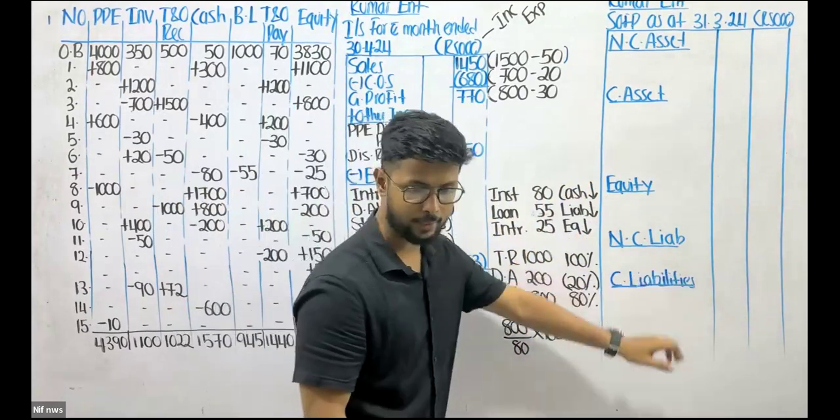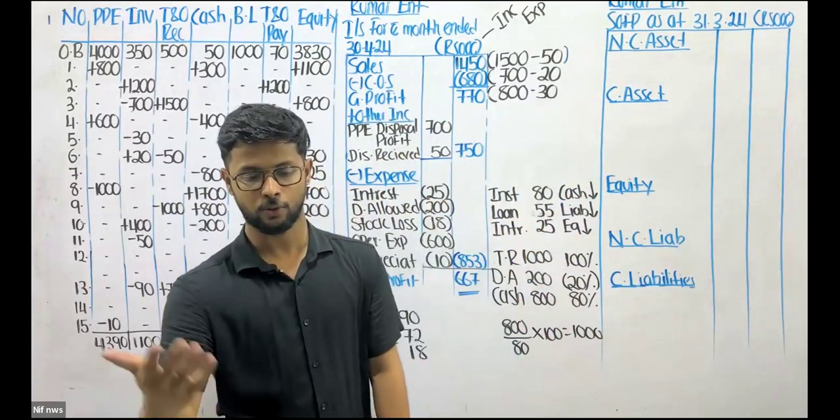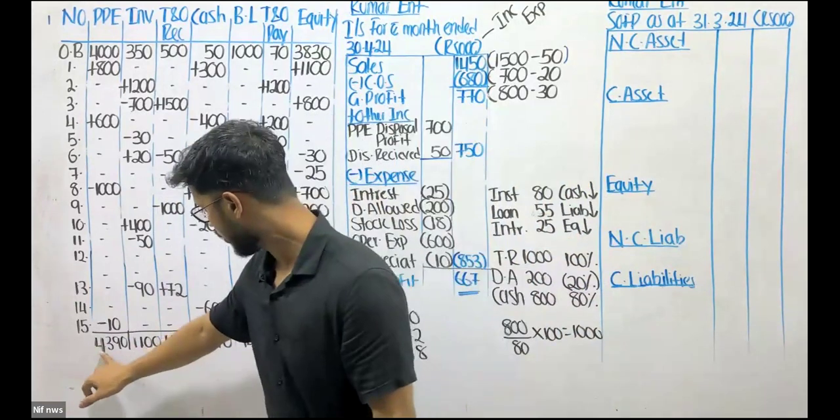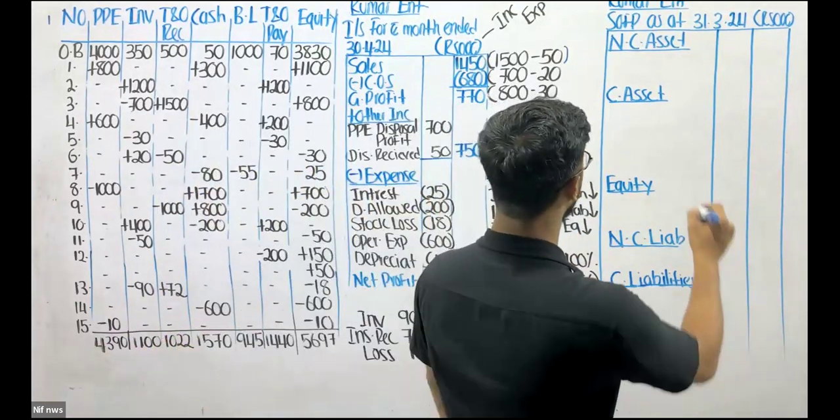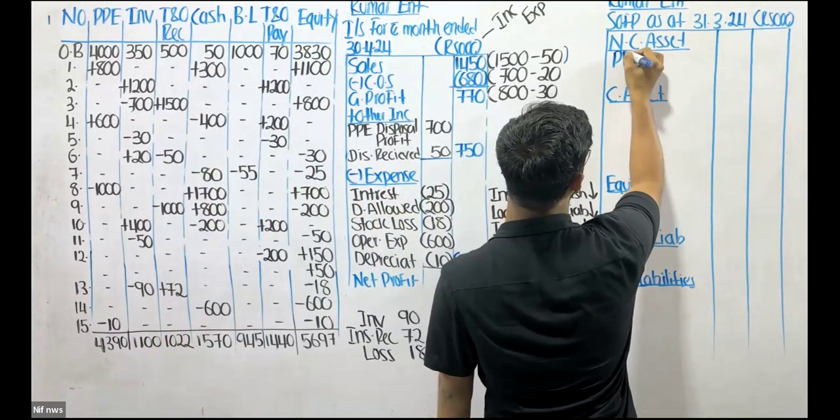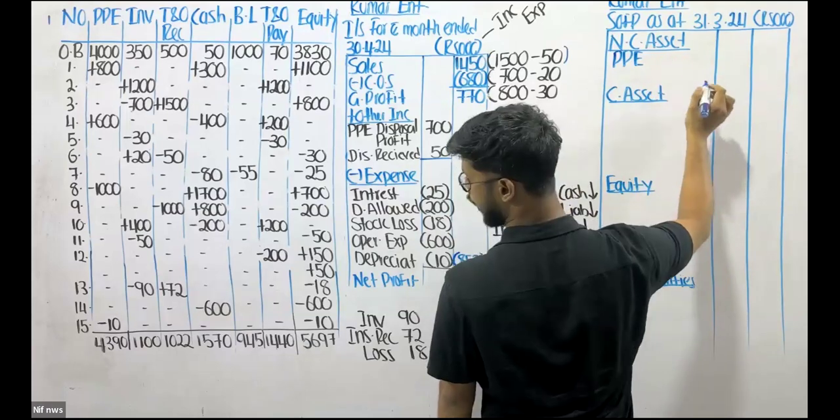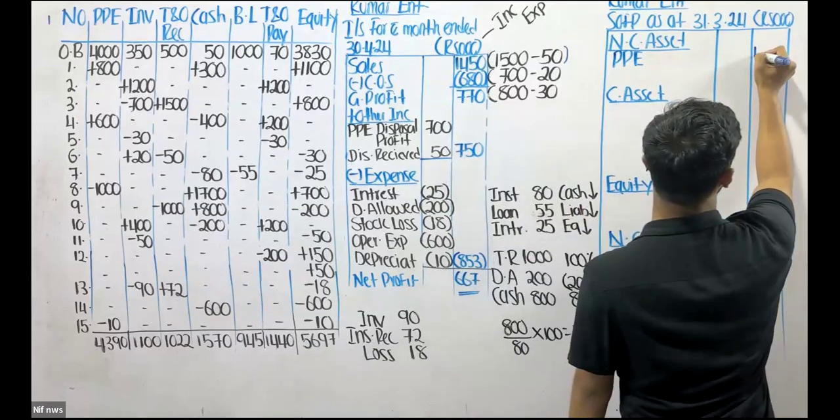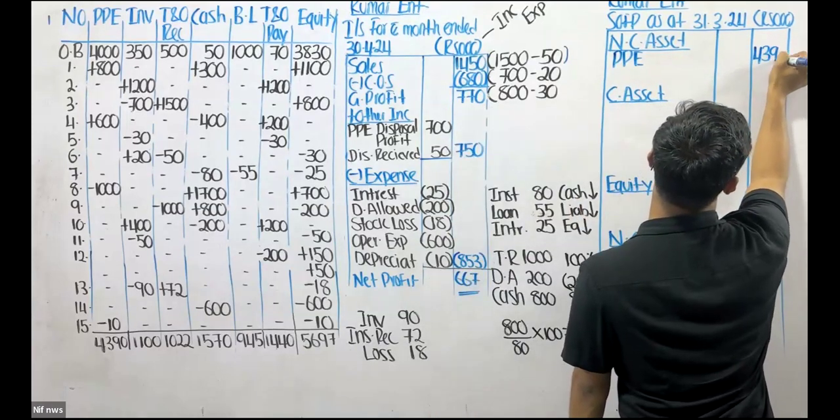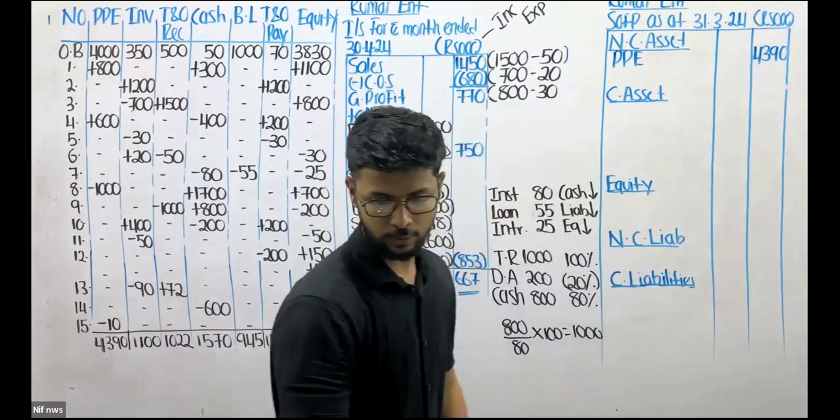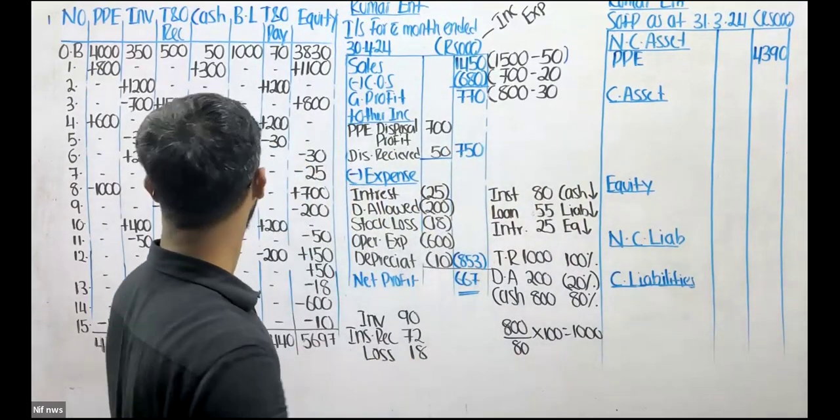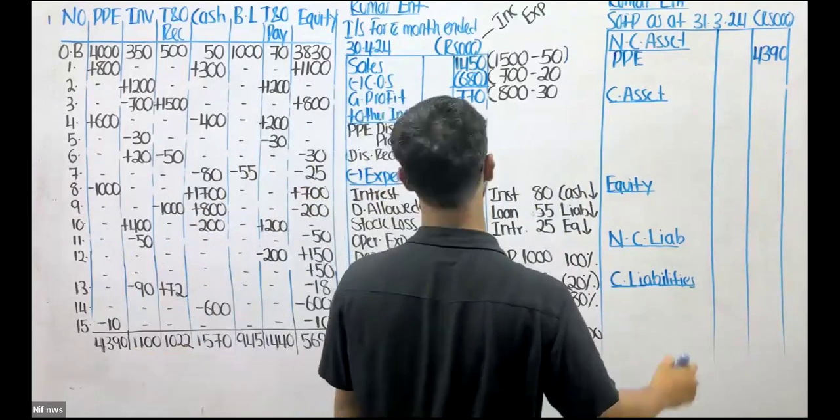Same goes for liabilities as well. This is something you guys know. So now we have property, plant and equipment, 4,390. I have to put that under non-current asset because it is of long-term usage. 4,390. Then we have inventory,